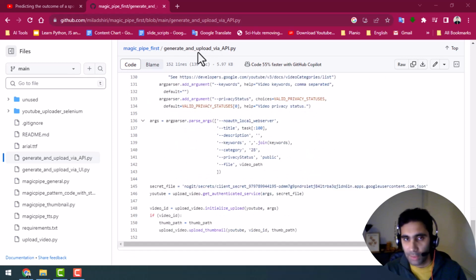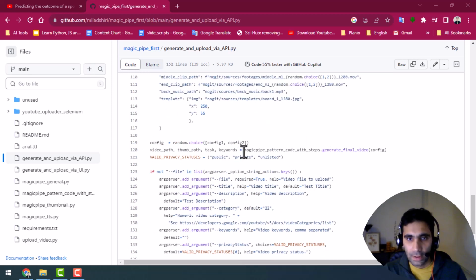So this script basically generates and uploads the video via API. Also, I coded something else to upload a video through the UI. Basically, there are some tricks to do it because there is a limitation with the API. But I'm not going to talk about the upload part that much. Basically, the important part here is